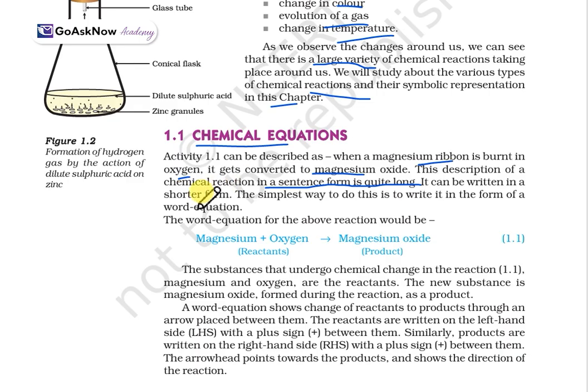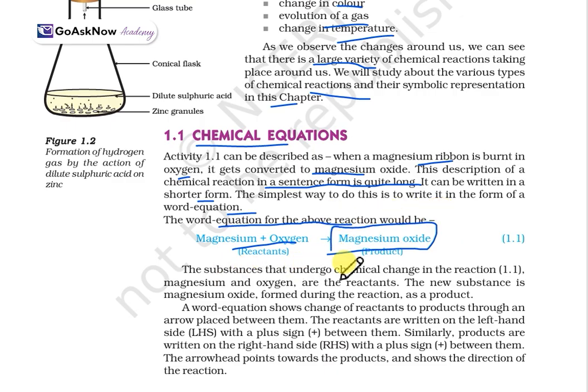It can be written in a shorter form, and the simplest way to write it is in formula form, the word equation. This is how we are explaining it theoretically, but how can we write the equation mathematically? So the word equation for the above reaction would be magnesium plus oxygen, as we know, and it will make magnesium oxide. The things which are reacting are known as reactants, and the product we are getting after the reaction is magnesium oxide.